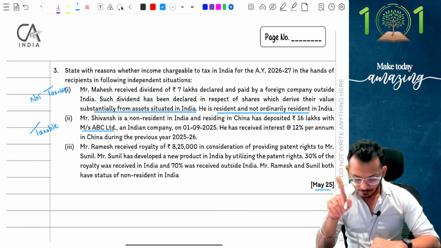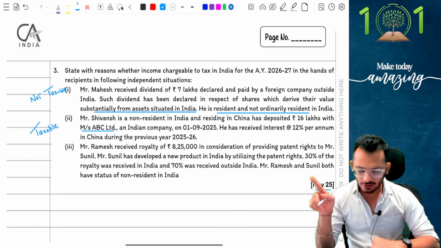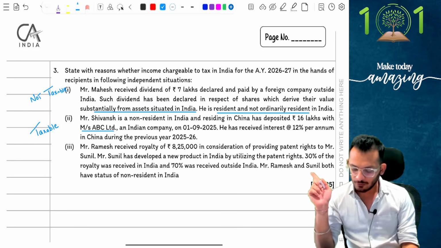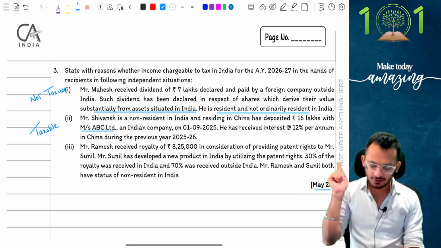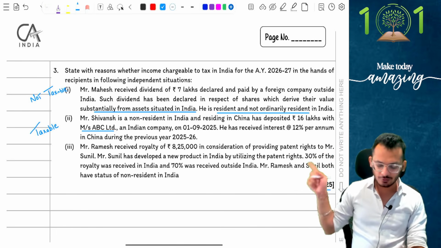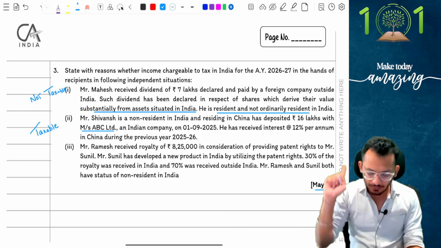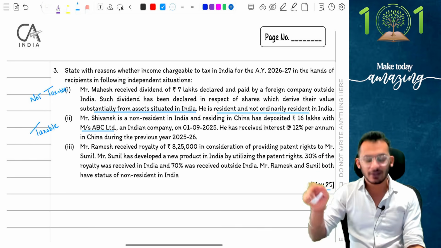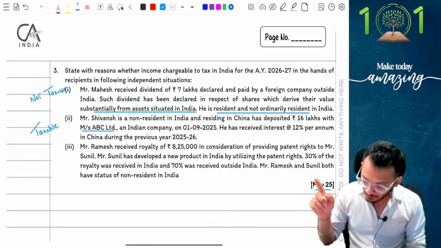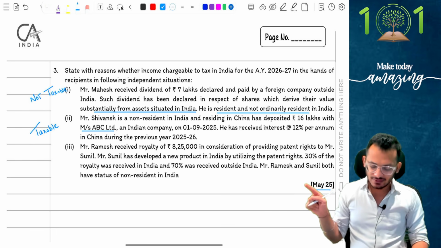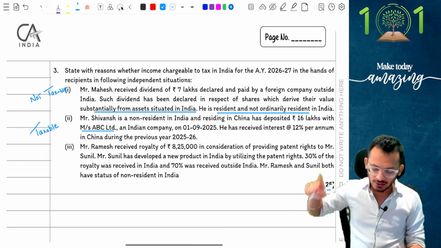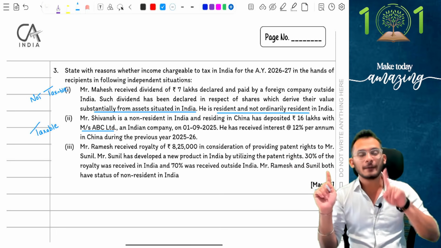Last one says, Mr. Ramesh is receiving a royalty of 8,25,000 as consideration for providing patent rights to Mr. Sunil. So Mr. Ramesh is paying to Sunil. Yes, Mr. Sunil has developed a new product in India by utilizing the patent rights. The product has been developed in India. 30% of the royalty was received in India and 70% of the royalty was received outside India. Both Ramesh and Sunil have a status of non-resident.